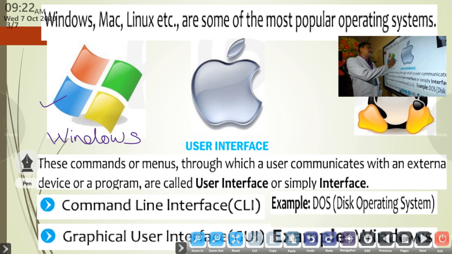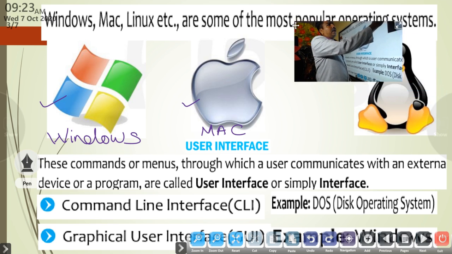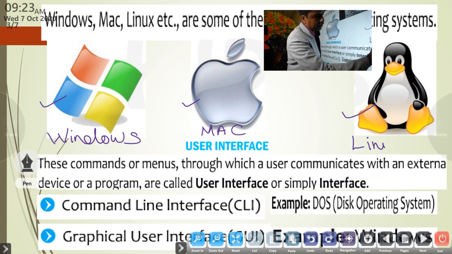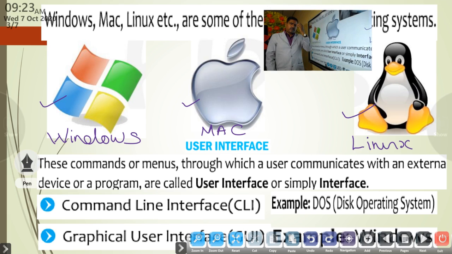The next type of operating system has this symbol, which is the symbol of Mac OS, the Mac operating system. All of you know about Apple computers. Macintosh is the operating system that runs on Mac, Apple computers. Then the next one has a penguin symbol. This is Linux, another operating system.